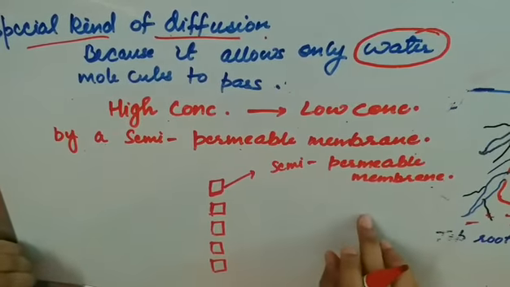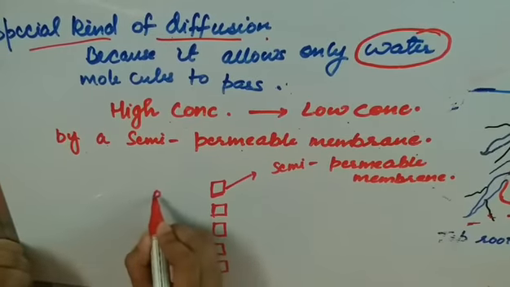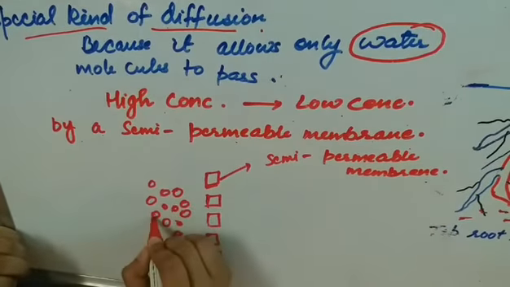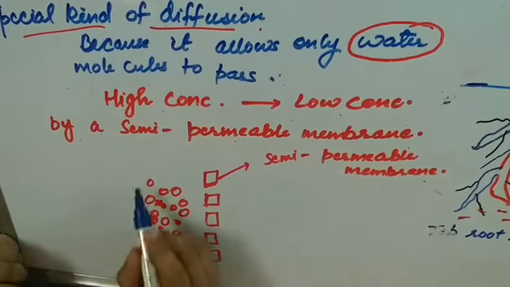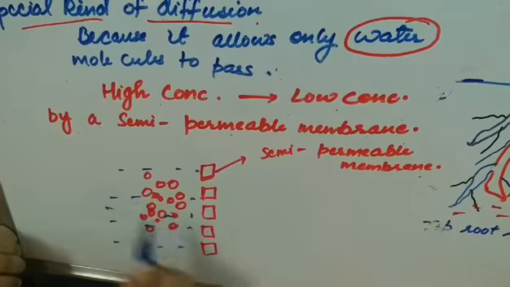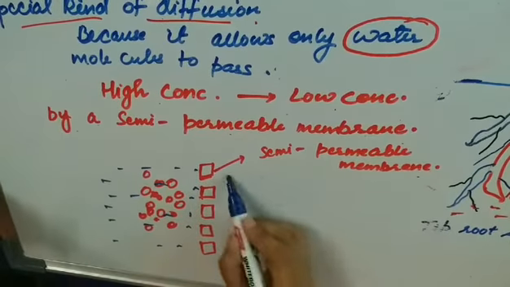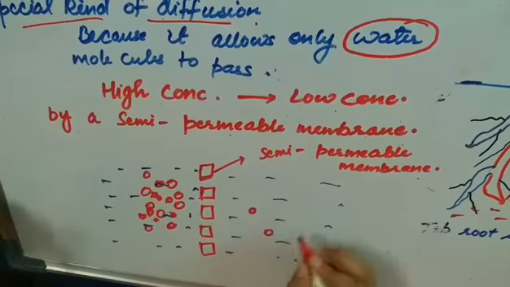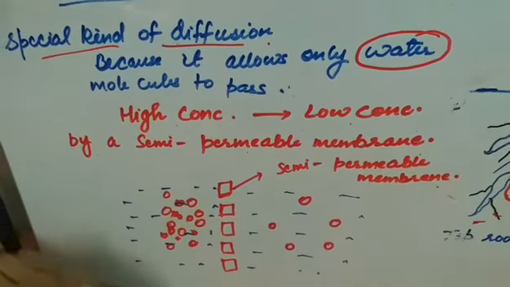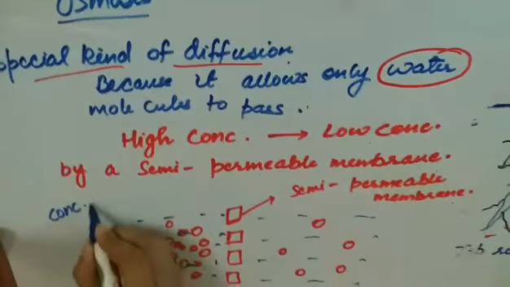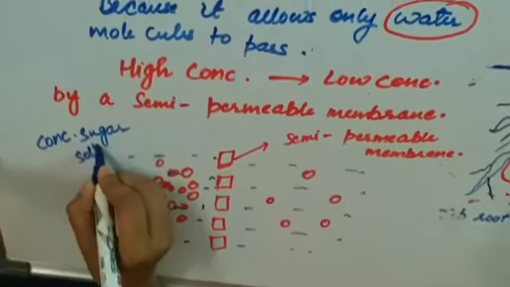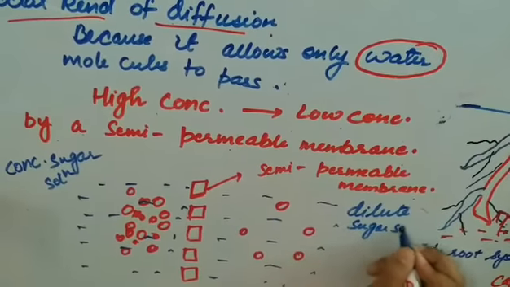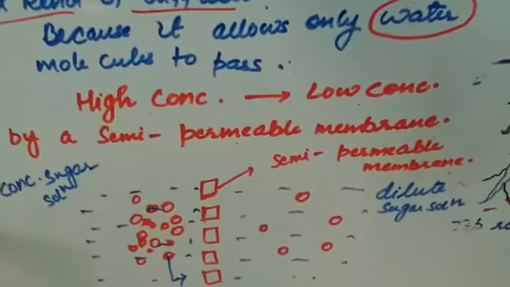Suppose this is a semi-permeable membrane. Now in this side, concentrated sugar solution, and this side, dilute sugar solution, and these are the sugar molecules.